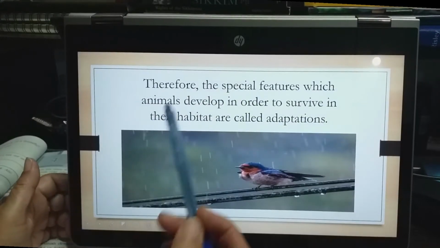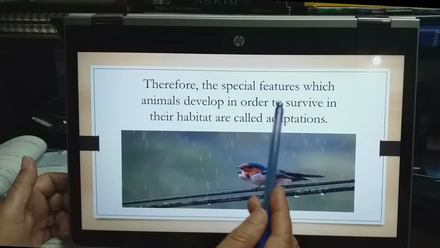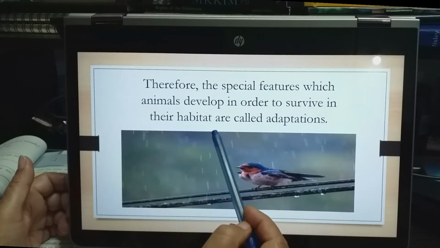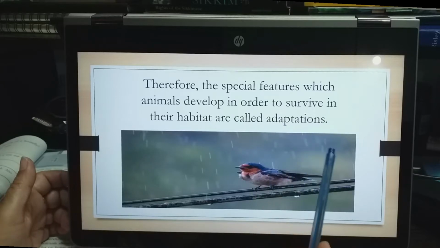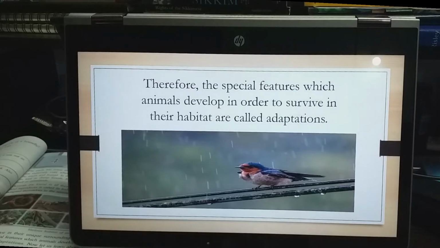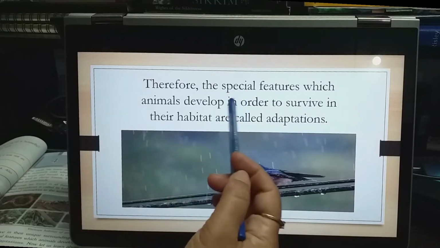Now next see, the special features which animals develop in order to survive in their habitat are called adaptation. These animals have special features. How they adapt in different environments, how they are going to live and adjust in that new environment, that we are going to learn today.